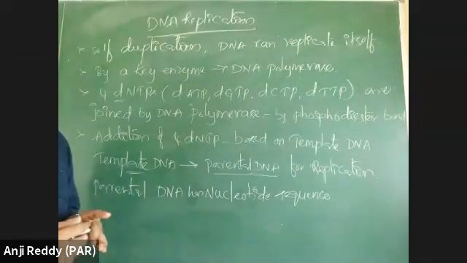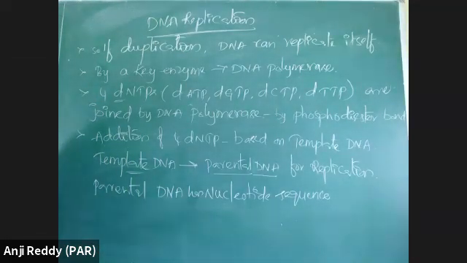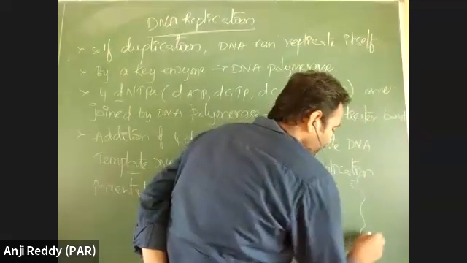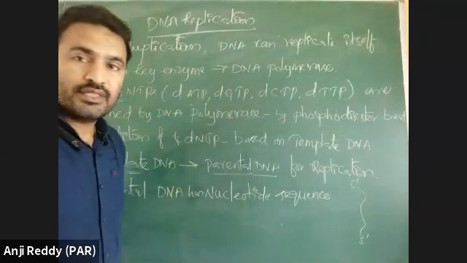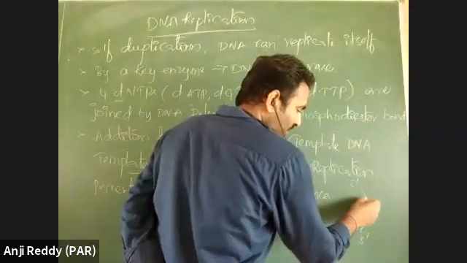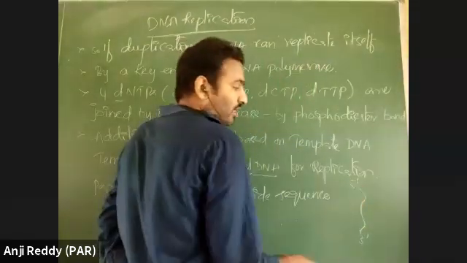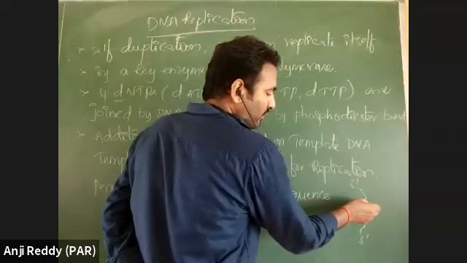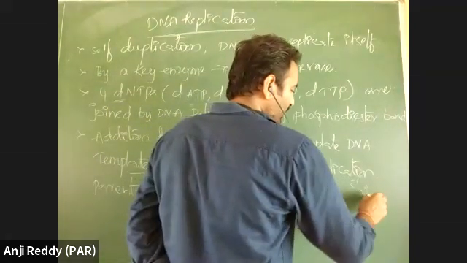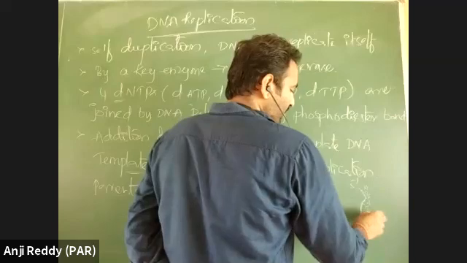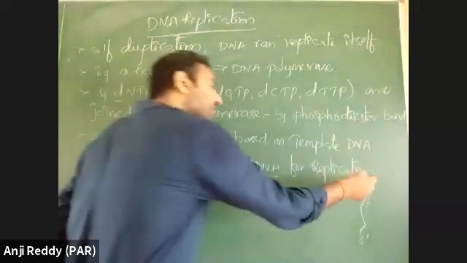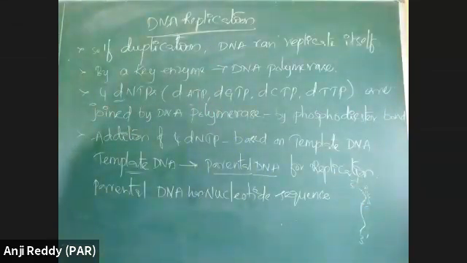That sequence of nucleotides on DNA acts as genetic information. I told you in the previous class, when we discussed DNA structure, that a polynucleotide chain is called a DNA chain or strand. DNA is a double-stranded molecule, RNA is a single-stranded molecule. Here, 5' to 3', there is a strand. There are many nucleotides, with a sequence like A, T, G, C, A, G, C, T. Based on that nucleotide sequence, daughter DNA is formed.